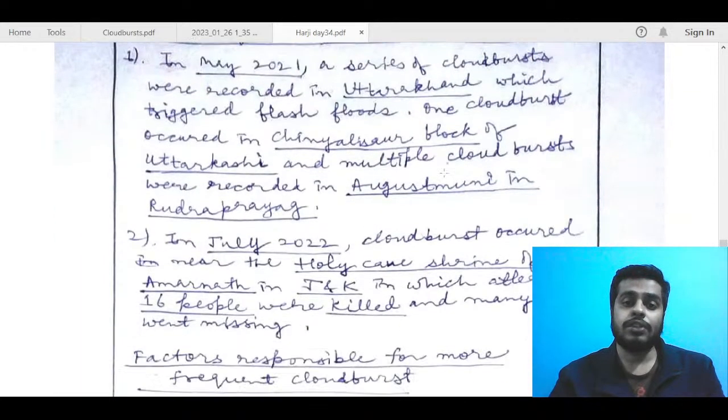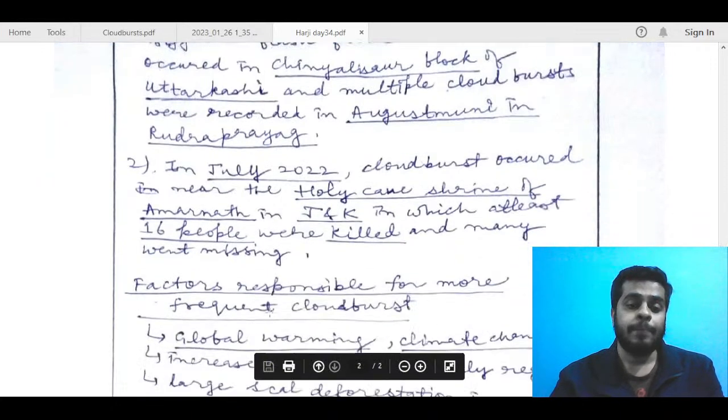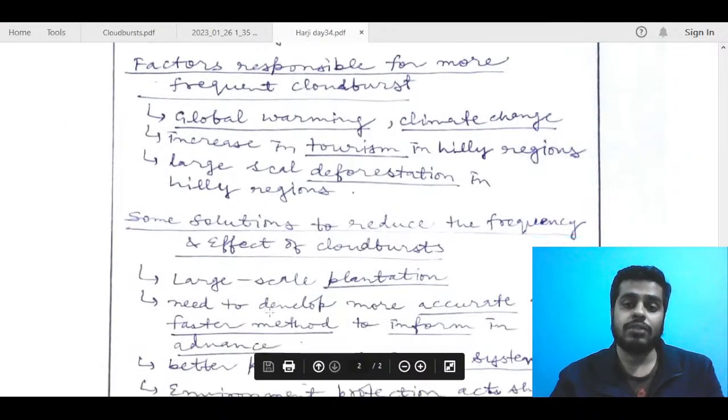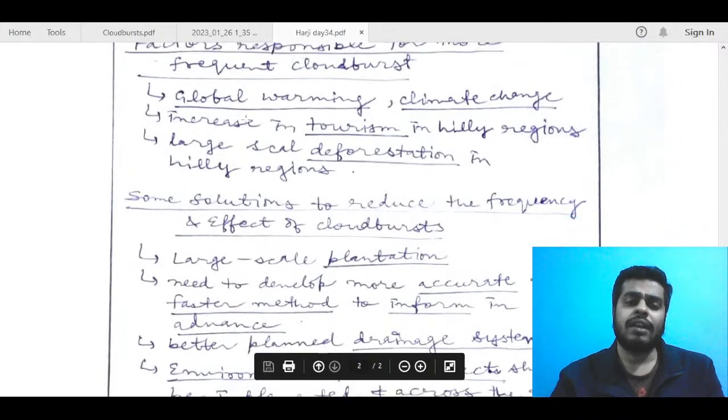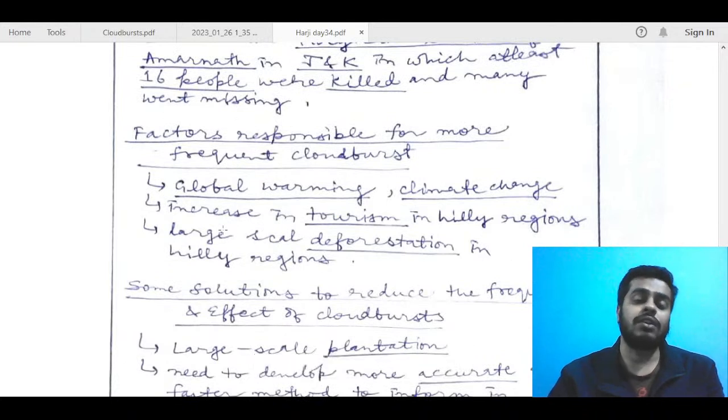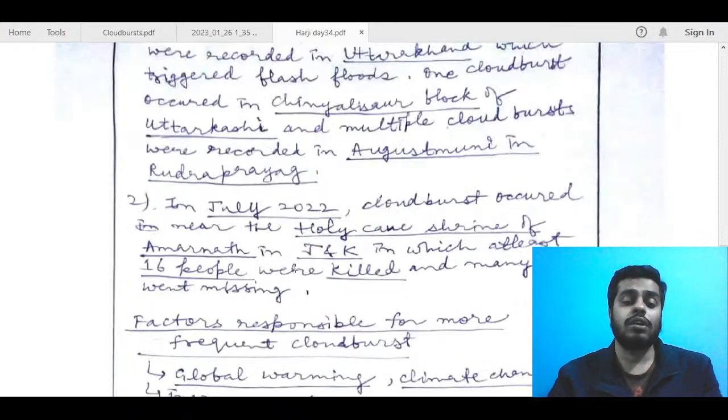Next is about examples of cloudburst. In May 2021, okay, Uttarakhand block of Uttarkashi, fine. In July 2022, cloudburst occurred in holy shrine of Amarnath, okay, fine. Factors responsible for more frequent cloudbursts: global warming, climate change, okay, so you have mentioned it here. But again, try to mention it in that part only. After examples, don't go for a new section, because that is the second part of the question, and move according to what the question itself is asking.